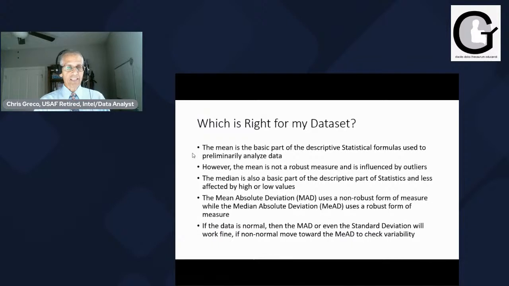So which is right for my data set? The mean is a very, very basic part of the descriptive statistical formulas that you use. You preliminarily analyze data using mean, median, mode, standard deviation, variance, all these things, right? However, the mean is not a robust measure.